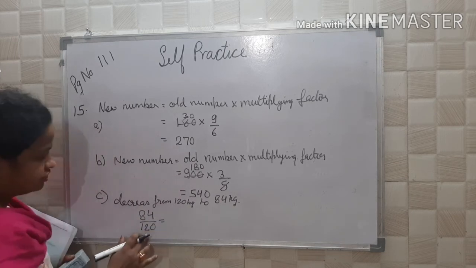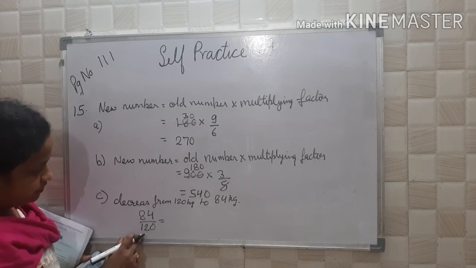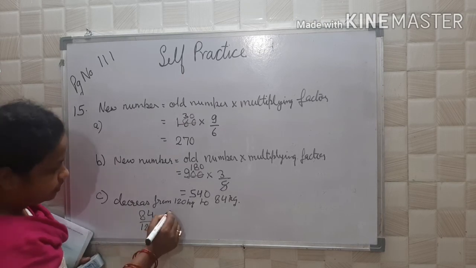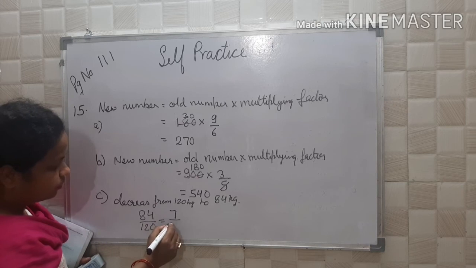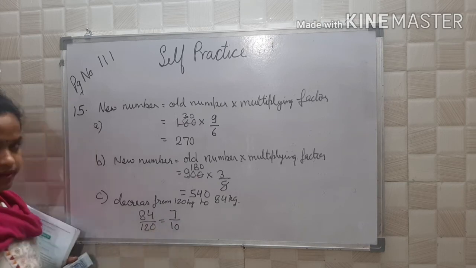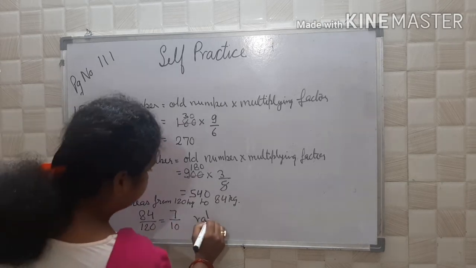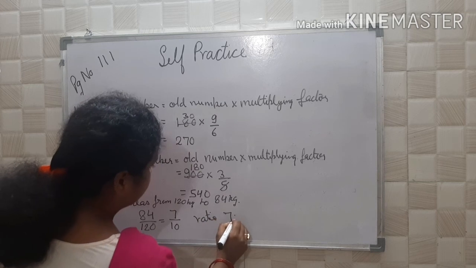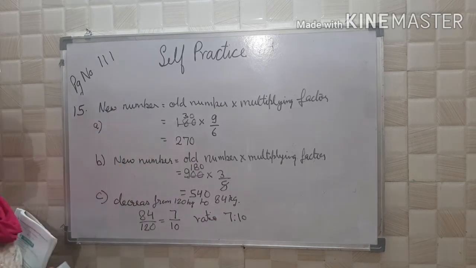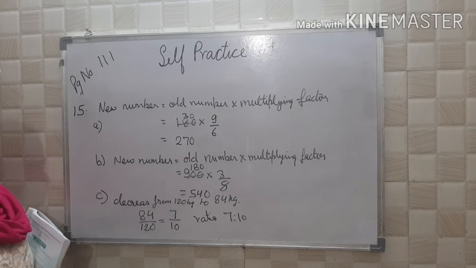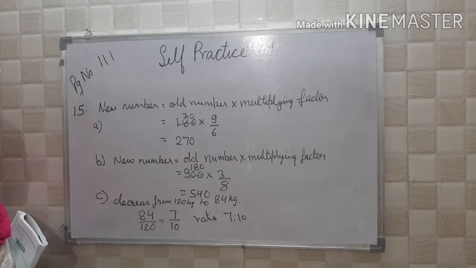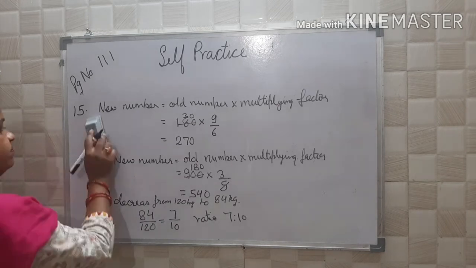So you know by which table it can go. This one, 12 table. 12 7s are 84, 12 10s are 120. So what is the ratio here? 7 is to 10. What is the multiplying factor here? 7 is to 10. Okay.